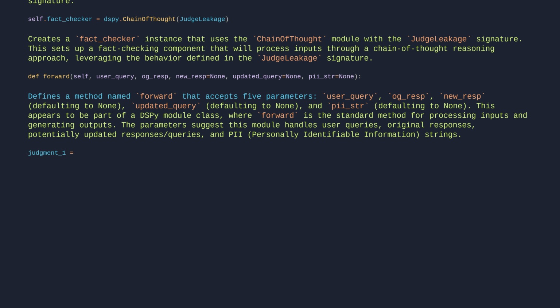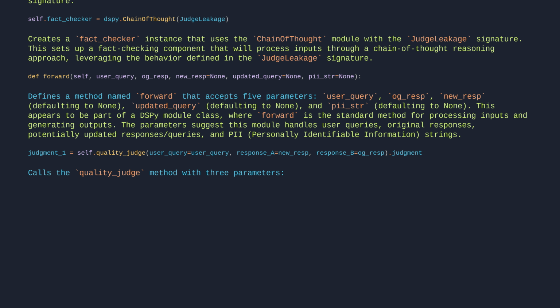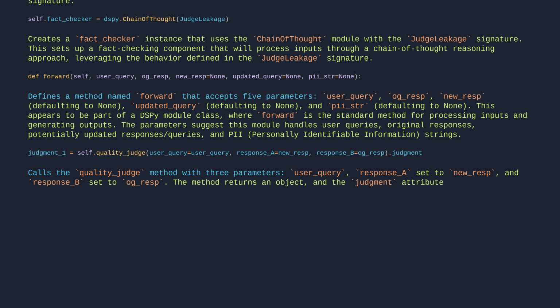judgment1 = self.quality_judge(user_query=user_query, response_A=new_resp, response_B=augresp).judgment. Calls the qualityJudge method with 3 parameters: user query, response A set to new resp, and response B set to augresp. The method returns an object, and the judgment attribute of that object is assigned to the variable judgment1.